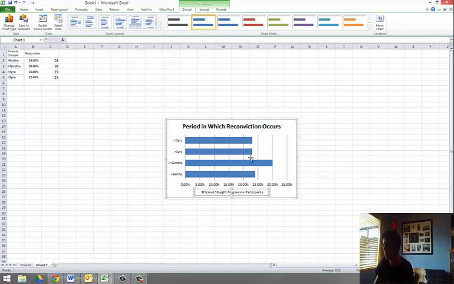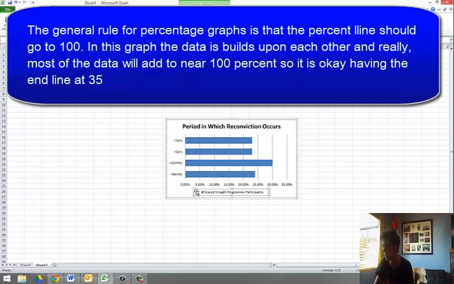Okay. Now, normally I'd say you should order this so that people can see that the less than 12 months is the bigger thing, but because you've got this time duration here, I would say don't do that at all. And normally I would tell you, because the general rule is you should make the graphs stretch out to 100%, because it potentially shows areas for lying when you bring the graphs together like this, because the numbers are